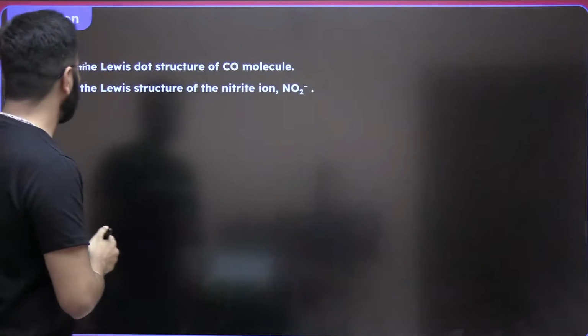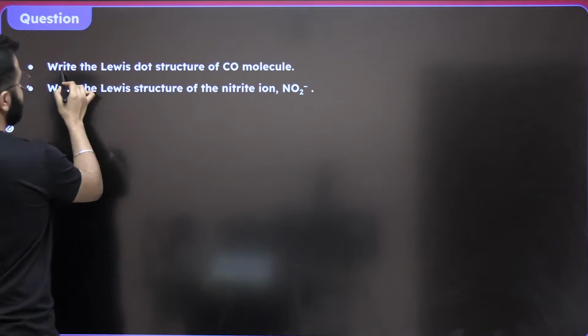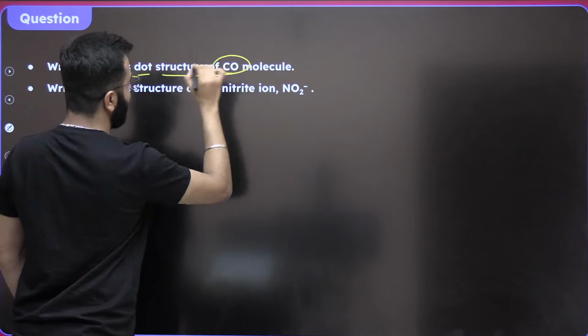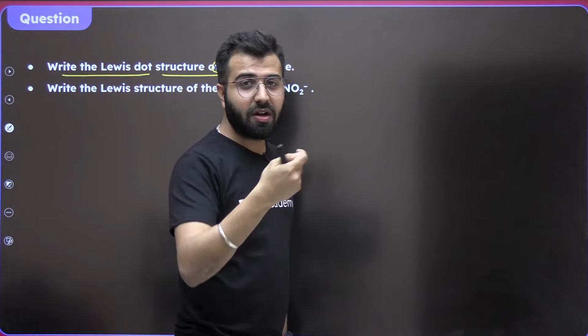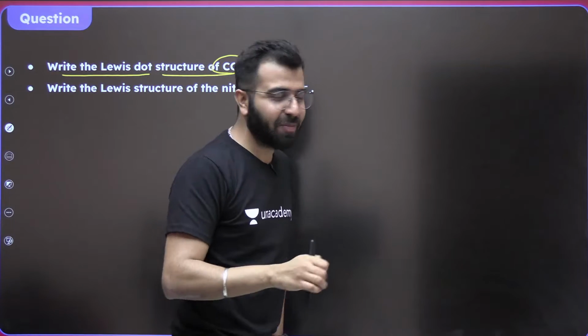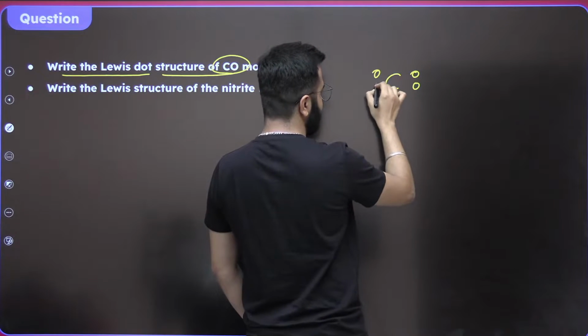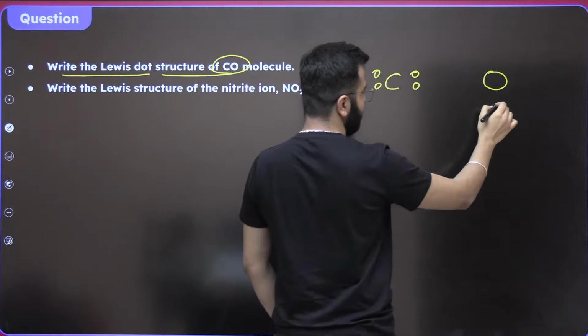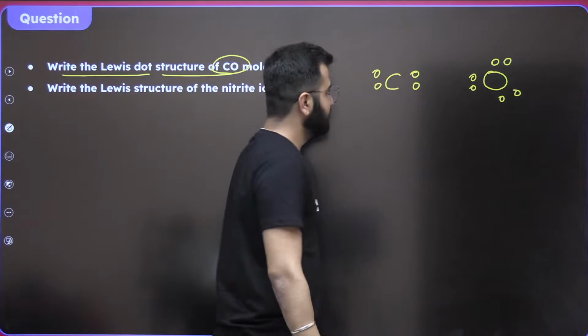And now let's move ahead. Over here we are talking about writing the Lewis dot structure for the carbon monoxide molecule. We'll do it, okay? How many bonds are going to be there between carbon and the oxygen? You guys have to let me know. Over here we have carbon 1, 2, 3 and 4. Oxygen 1, 2, 3, 4, 5 and 6.